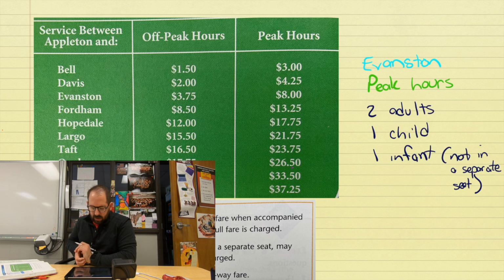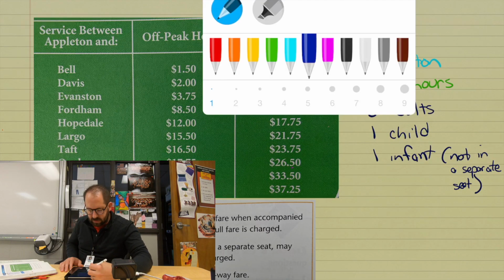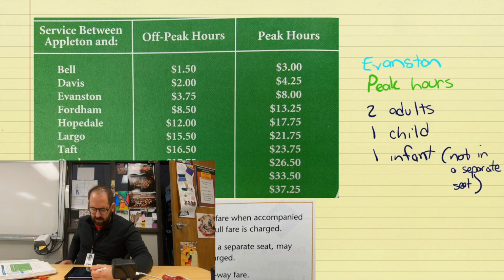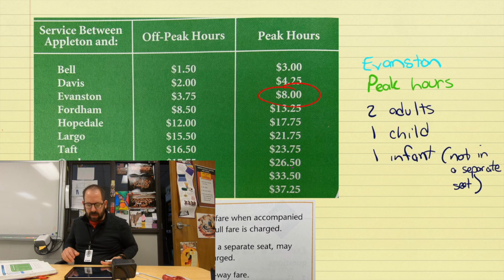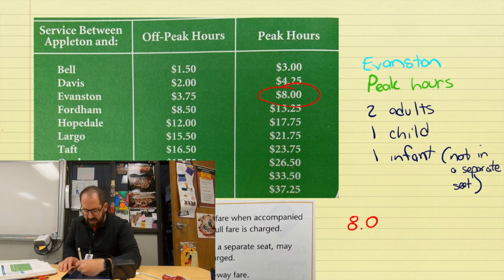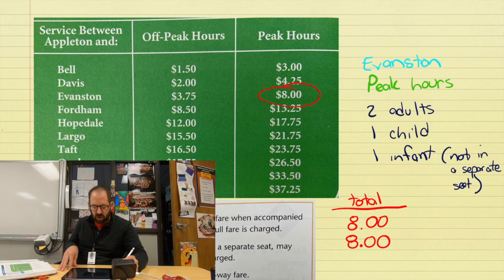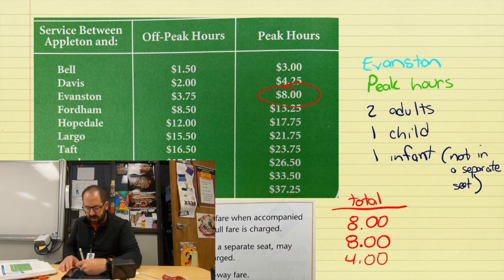All right, so what are the price of tickets? Let's talk about that first. So if we're going to Evanston and we're at peak hours, what's the price of a ticket? It would be $8. Boom. Okay. So each adult is going to be charged $8. So right now, if I'm just keeping tabs, there's adult number 1, here's adult number 2. So far this is getting to my total. So that's adult 1, adult 2, and then what would the child be charged? It would be charged half. Okay, so half. So that would be $4, right? That's half the 8.